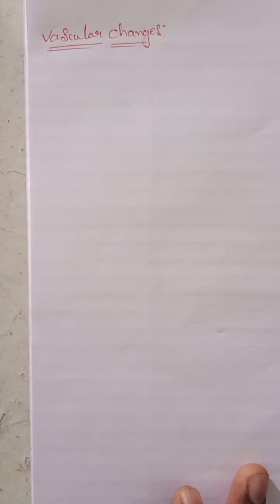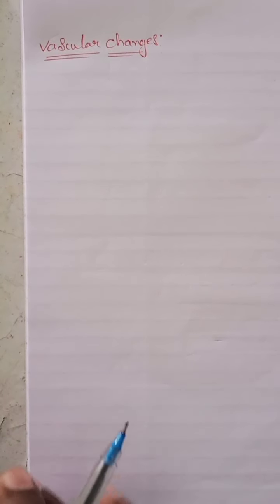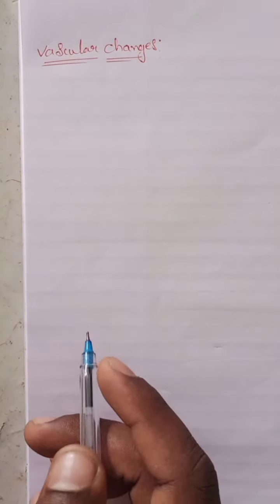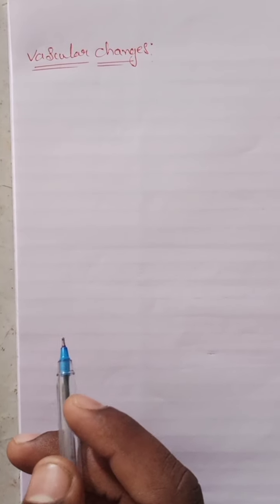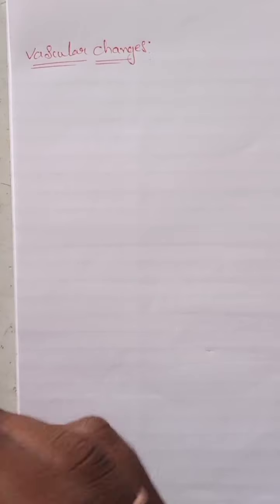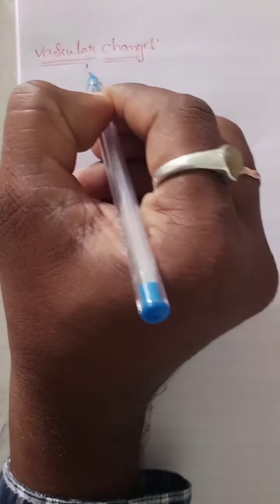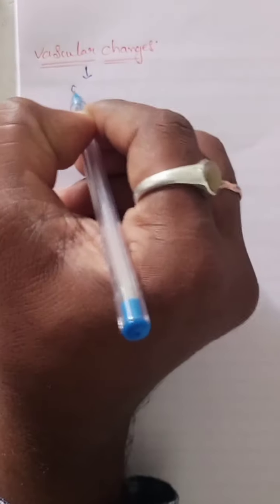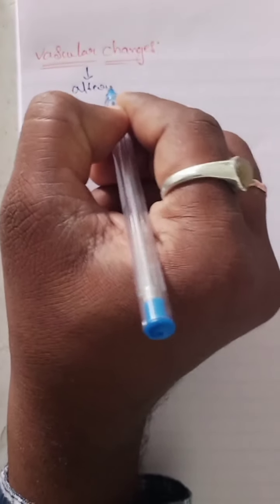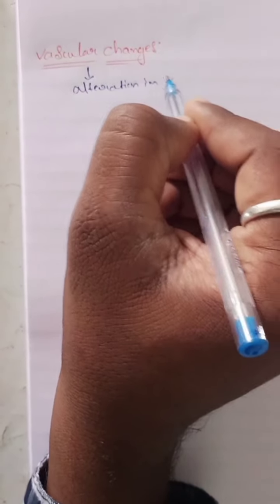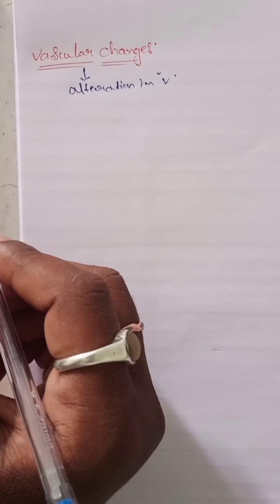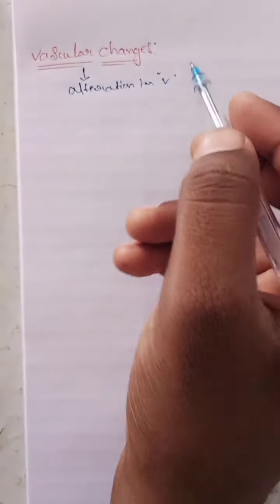Today we are discussing vascular changes. What are vascular changes? The changes that occur in the blood vessels are known as vascular changes, meaning alteration in the vessel caliber. Alteration in the blood vessels is known as the vascular changes.